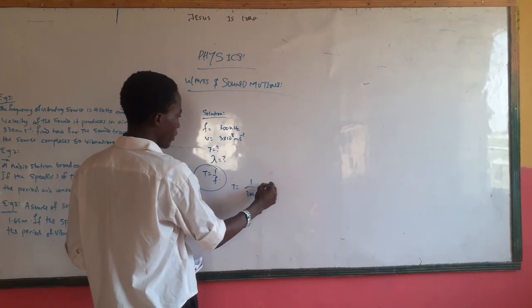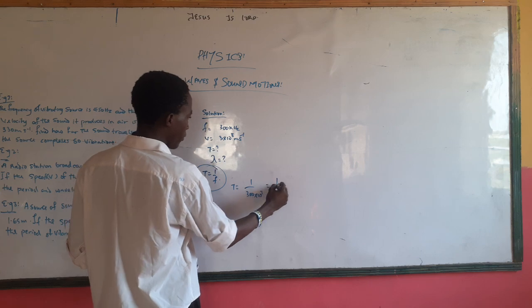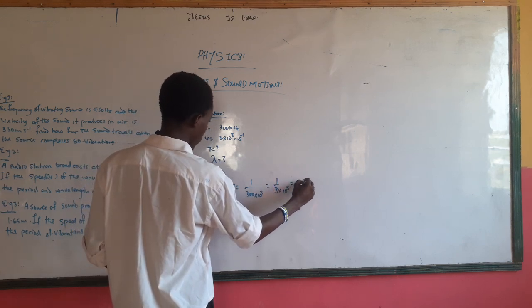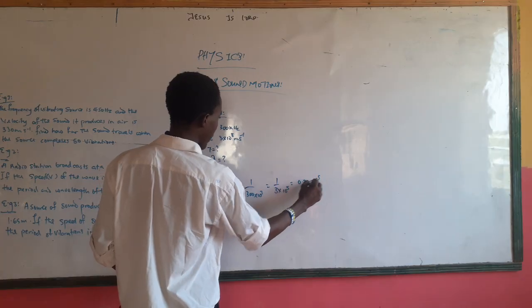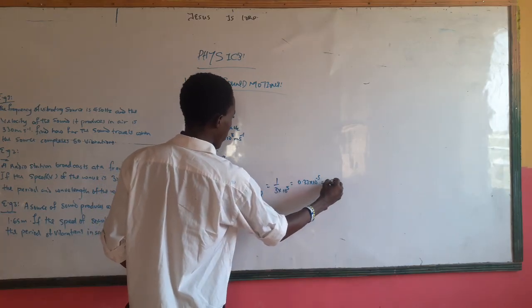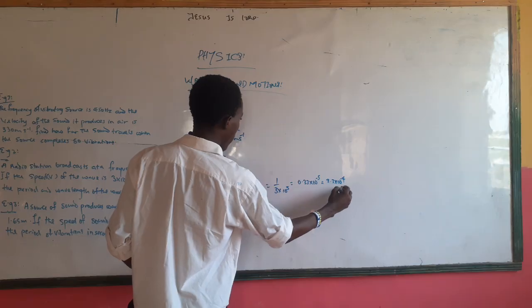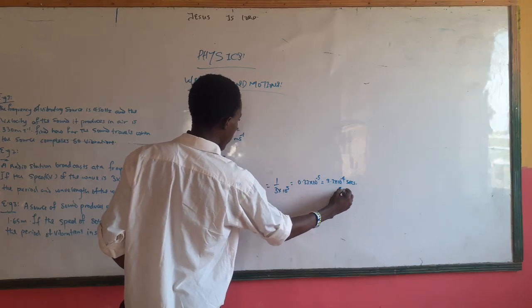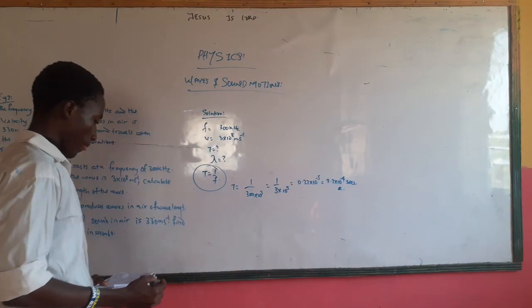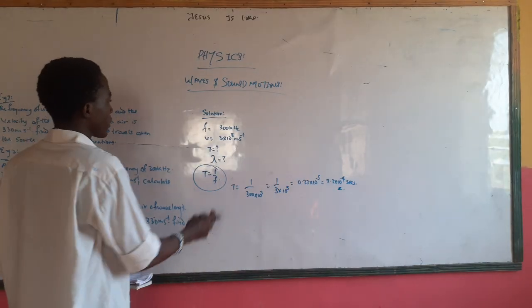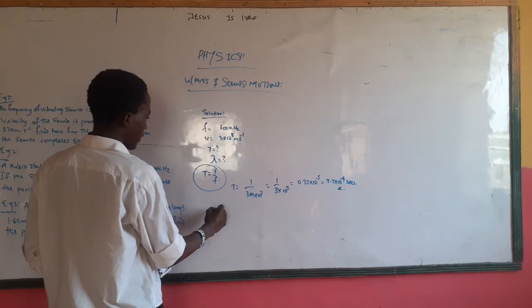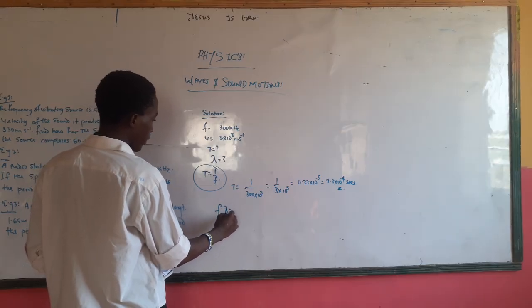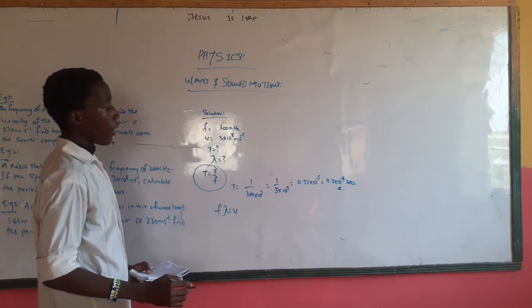So you can have 1 over 3 times 10 to the power of 5, that's 0.33 times 10 to the power of minus 5, or 3.3 times 10 to the power of minus 6 seconds. Now it's just to find lambda. Frequency multiplied by lambda gives us velocity.